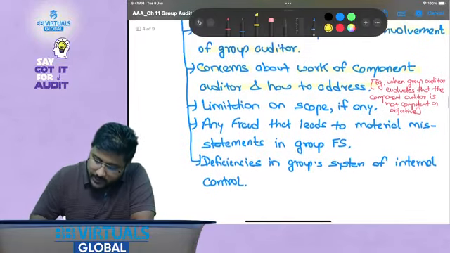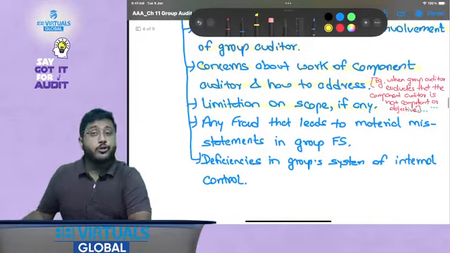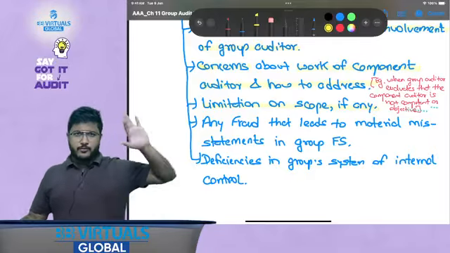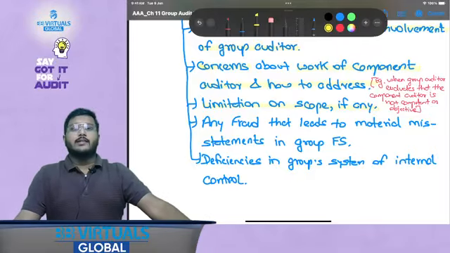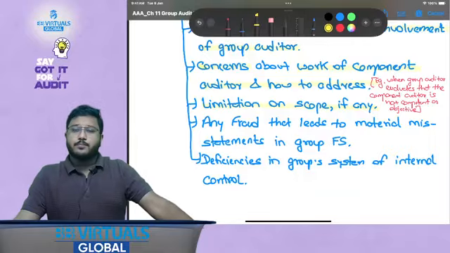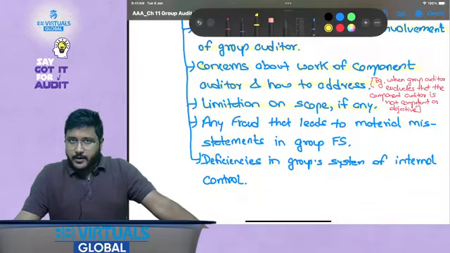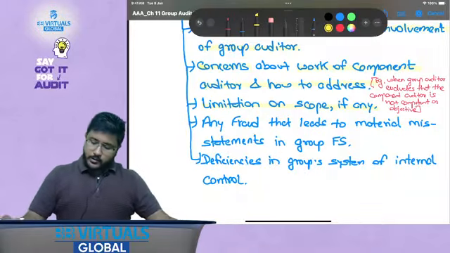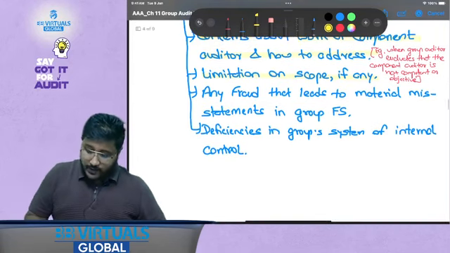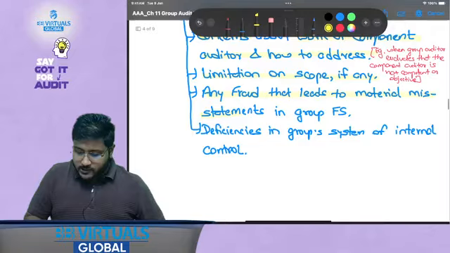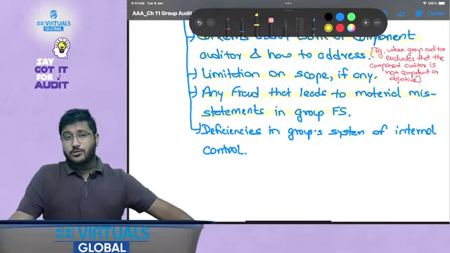Now, limitation on scope, if any. What is limitation of scope? We have already discussed it, right? If there is any limitation on scope, that is, some document, some access, some procedure is not being facilitated by the management, that could generally be called limitation of scope. So if there is any limitation of scope, you can communicate it to those charged with governance. Any fraud that leads to material misstatement in group financial statements, if there is any knowledge of fraud.